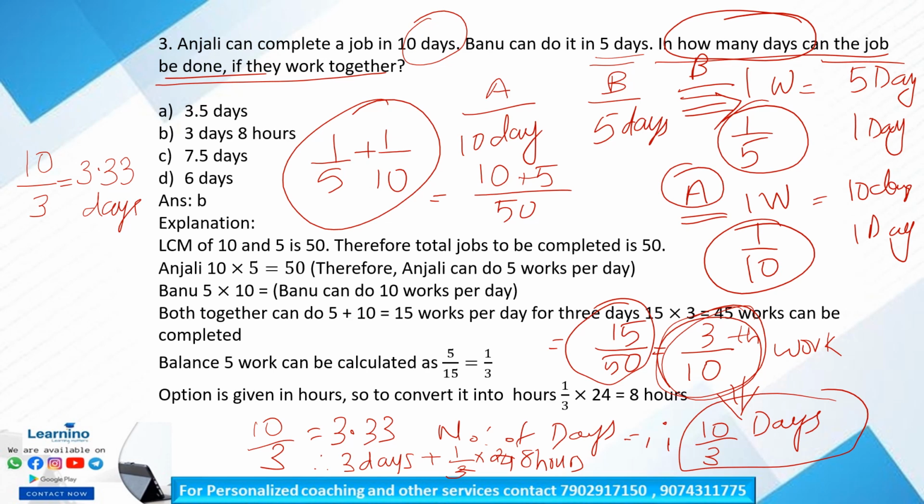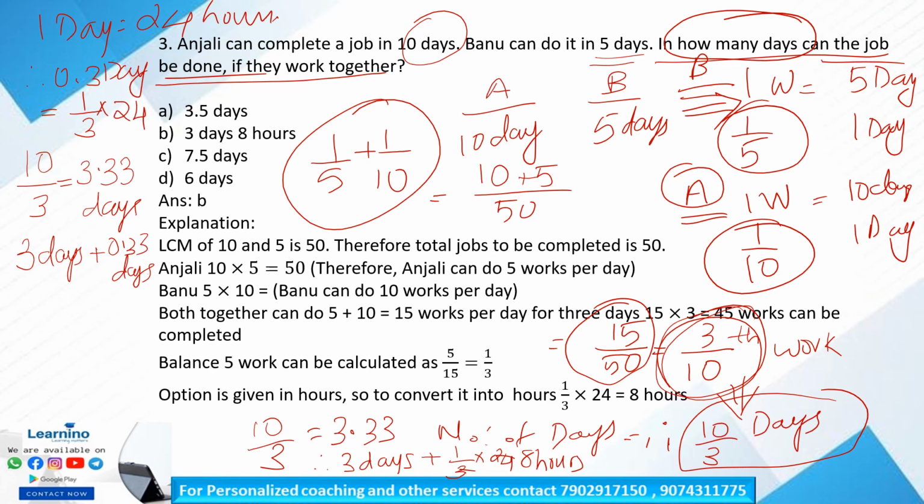We can write it as 3 days plus 0.33 days. So 1 day is equal to 24 hours. Therefore, 0.3 day is equal to 1 by 3 into 24, that is equal to 8 hours.